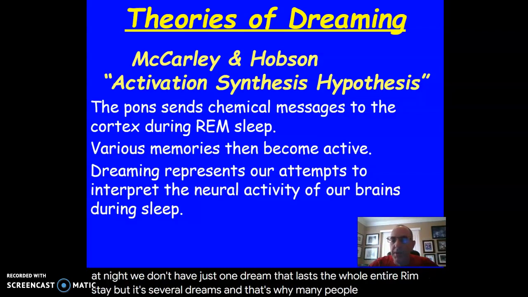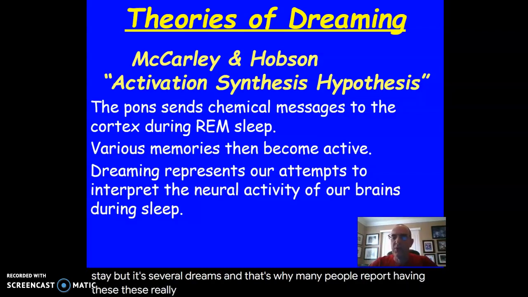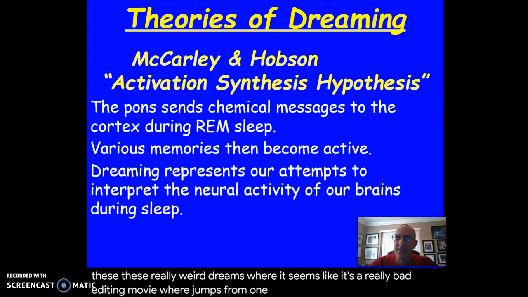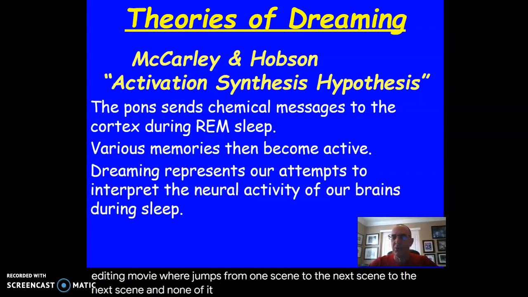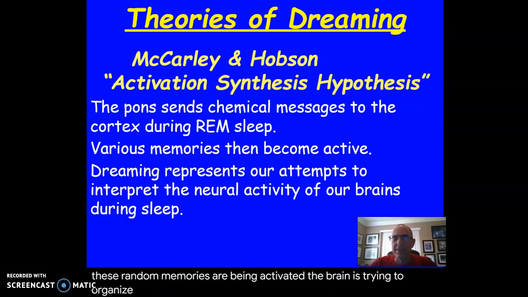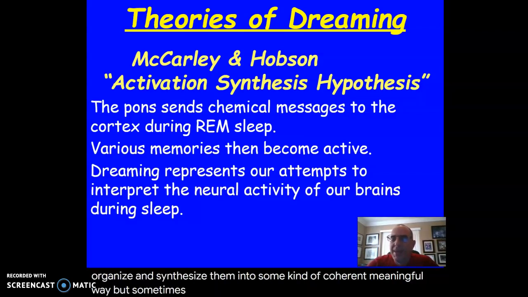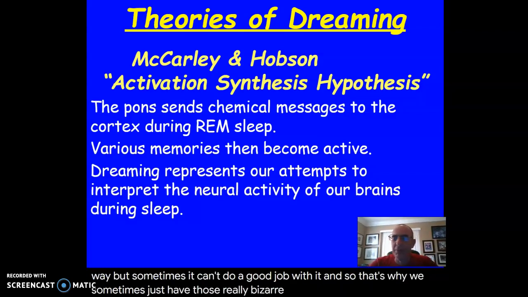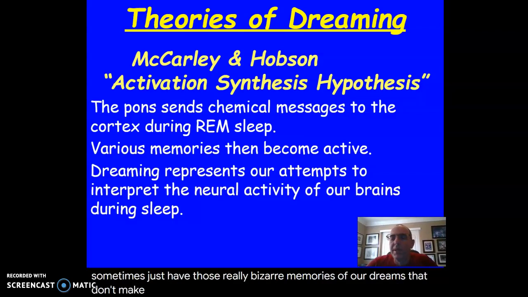That's why many people report having these really weird dreams where it seems like a badly edited movie that jumps from one scene to the next and none of it really makes any sense. It's just because all these random memories are being activated. The brain is trying to organize and synthesize them into some kind of coherent, meaningful way, but sometimes it can't do a good job with it. And so that's why we sometimes have those really bizarre memories of our dreams that don't make any sense.